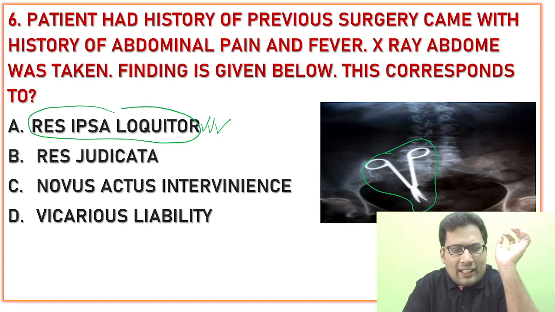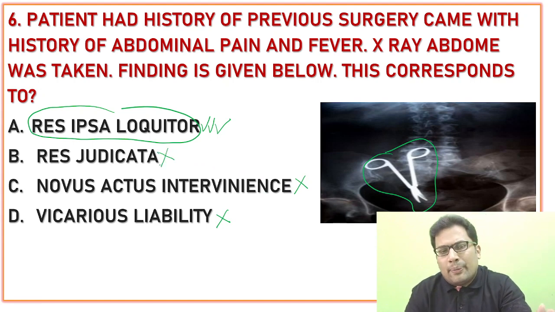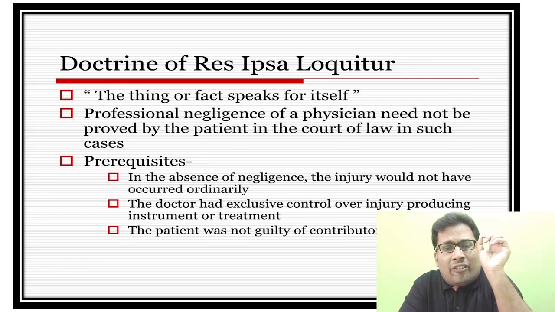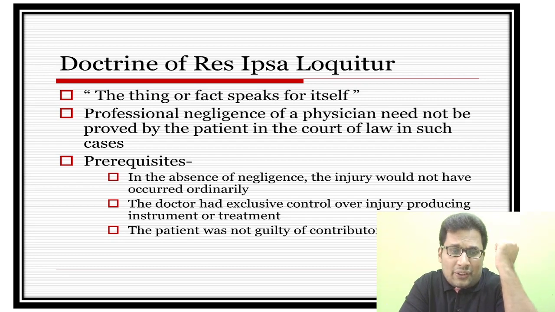It is not vicarious liability. It is not novus actus interveniens. It is not res judicata. It must be res ipsa loquitur. What is res ipsa loquitur? The thing, the fact speaks for itself. It is a component of criminal negligence as well as civil negligence.